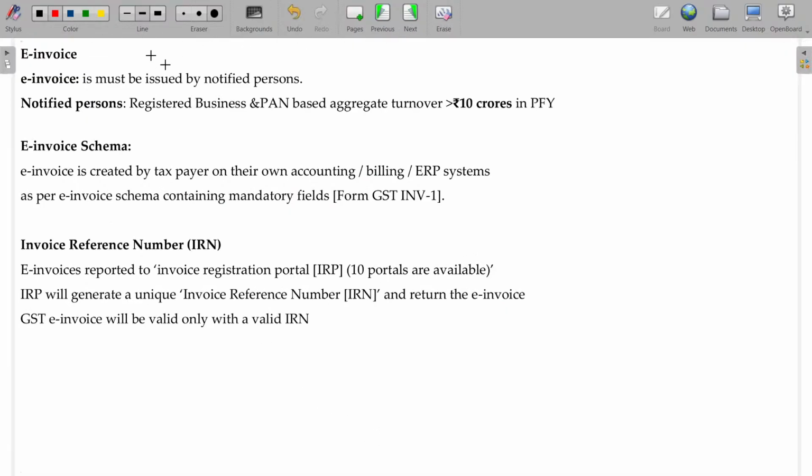Now, e-invoice. If your aggregate turnover in the preceding financial year is more than 10 crores, you have to issue an e-invoice. You cannot issue a printed form. You have to issue an e-invoice only. It must be issued by a notified person. Notified person means registered business or PAN based aggregate turnover. This person should issue one e-invoice.